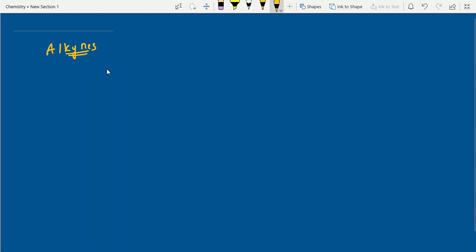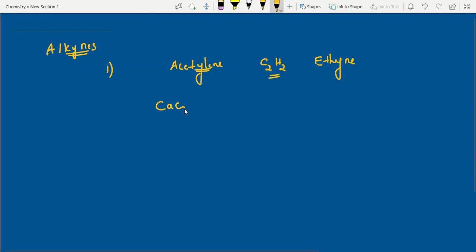Alkynes chapter, where we have to concentrate. The first one is preparation of acetylene. Market vendors generally use acetylene gas. Its molecular formula is C2H2, and the IUPAC name is ethyne. Okay students, now look at this reaction. Calcium carbide reacts with water. Yes, we get C2H2, ethyne gas, and you also get calcium hydroxide. That's all, students. Balance the reaction.